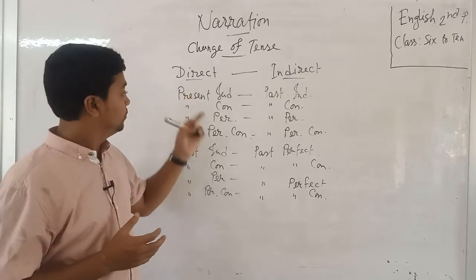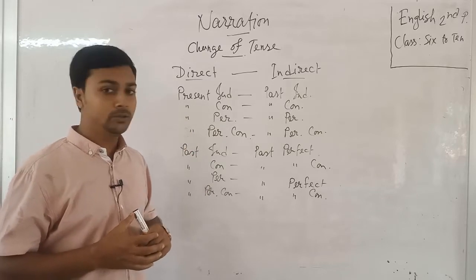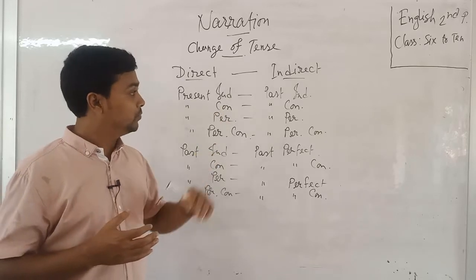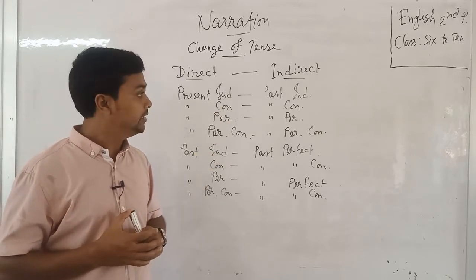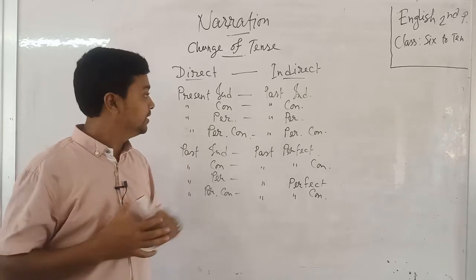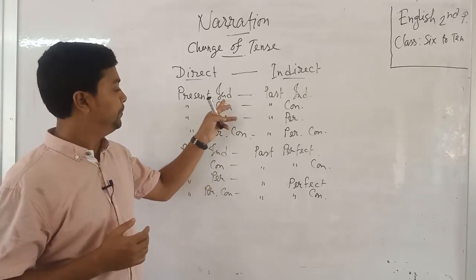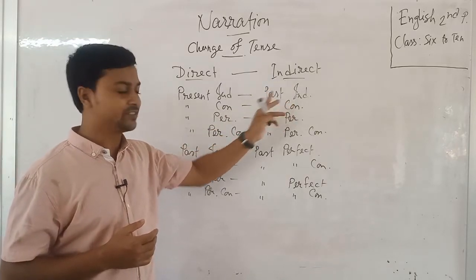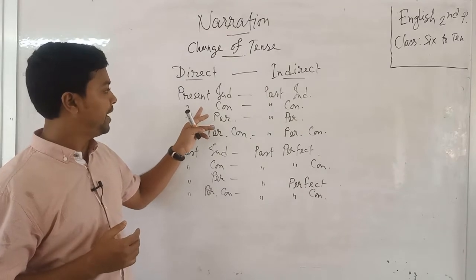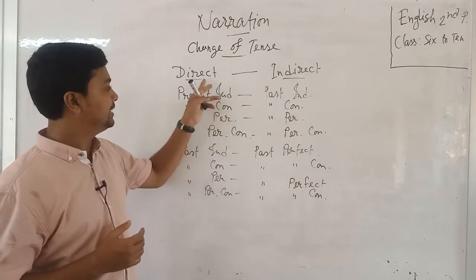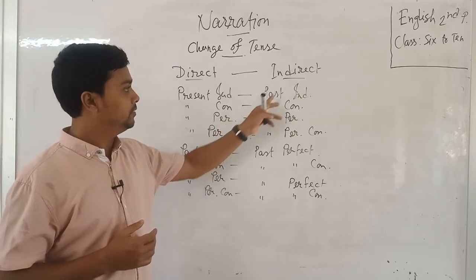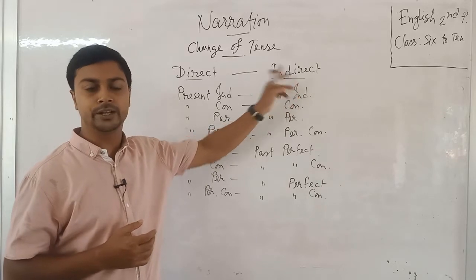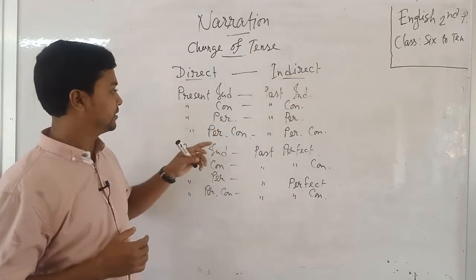When we find the present indefinite as a direct sentence, then in the indirect sentence we use the past indefinite. That means present indefinite in the indirect sentence may turn into past indefinite. When we find the present continuous tense as a direct sentence, then it turns into the past continuous when we turn it indirect.